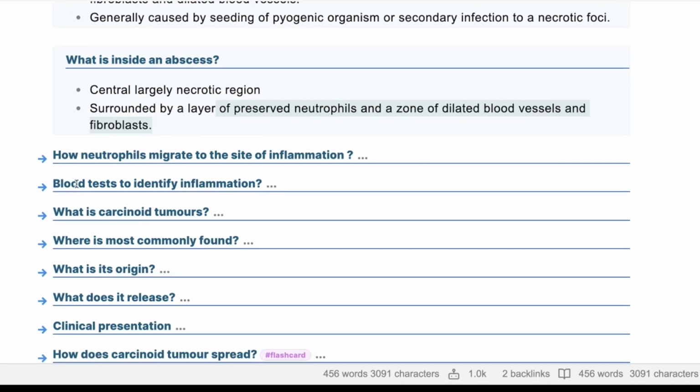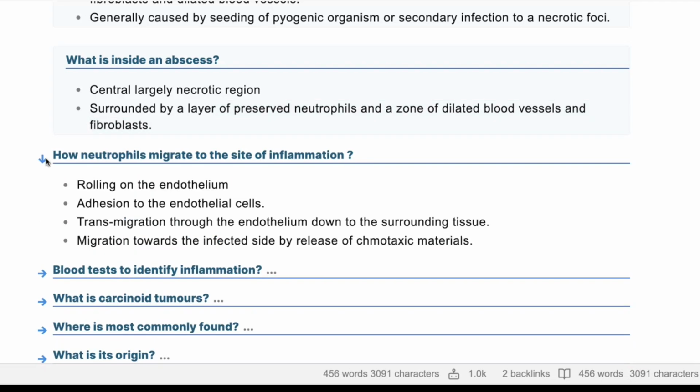Well, how do neutrophils migrate to the site of inflammation? They home into the site of inflammation due to the chemokines. First, there is the blood vessel. Inside the blood vessel, the neutrophils adhere to the vessel wall. First there is rolling, then adhesion to the walls of the blood vessels, then transmigration. I think it's something like that.